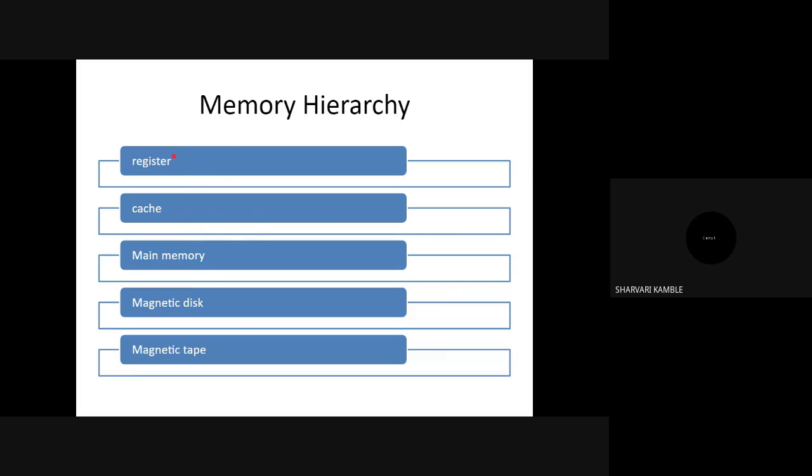The register size is small, then the cache is slightly bigger, and more memory storage is in main memory, then in disk, then in tape. But if I read like this, there is more memory space in tape, then less in disk, then less in main memory, then less in cache, and very little storage in register. So from KB we go to GB or TB, or from TB we come down to KB. Understanding?